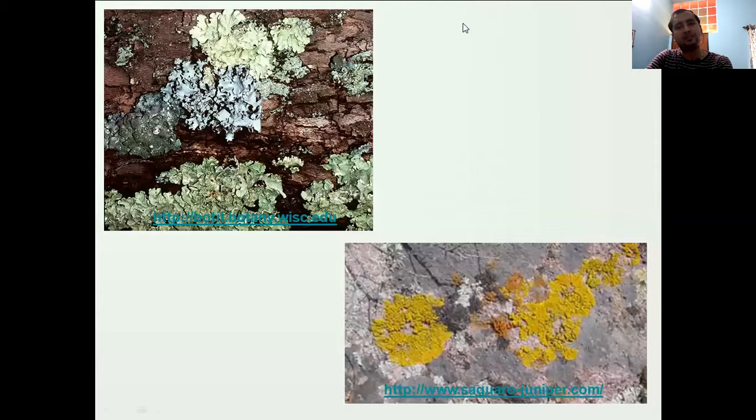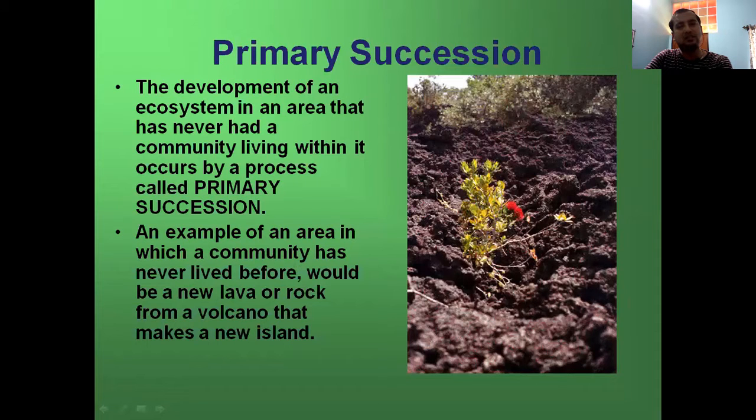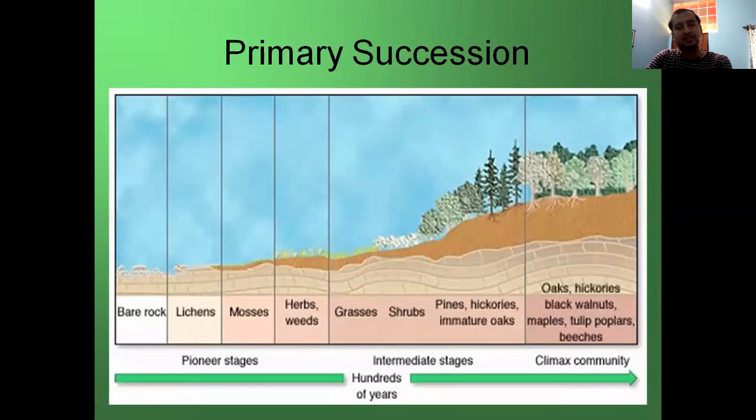So this is the example of primary succession, where lichens or mosses first enter the system on the barren rock. This is the barren rock. The development of an ecosystem in an area that has never had a community living within it occurs by the process of primary succession. An example of an area in which a community has never lived before would be new lava or rock from a volcano that makes a new island. This is an example of how ecological succession occurs.